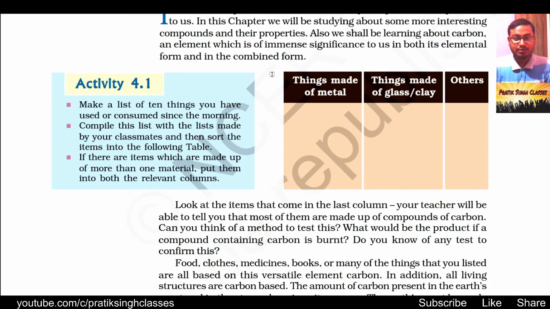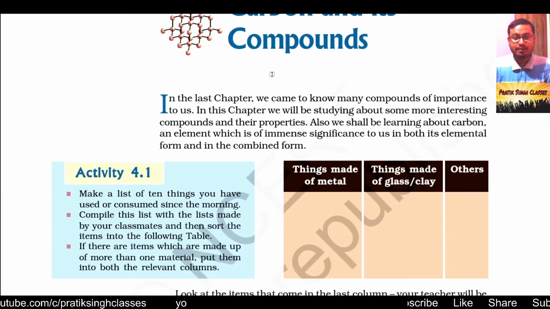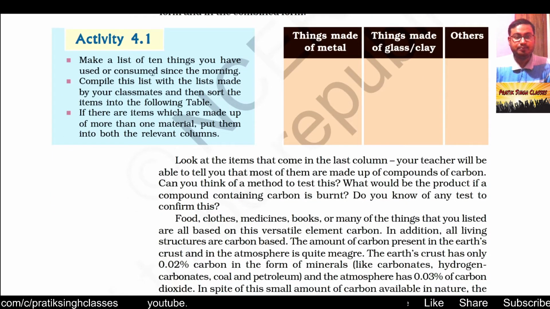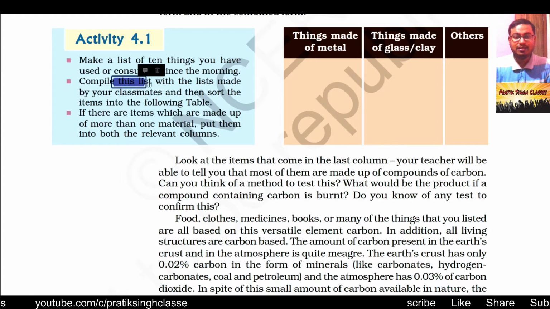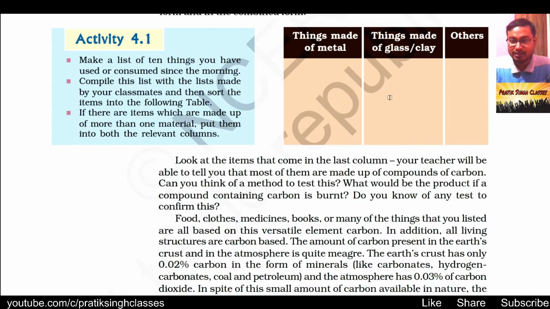Before we start our chapter carbon and its compounds, let us do activity 4.1. Make a list of 10 things you have used or consumed since the morning, compile the list with the list made by your classmates, and then sort them into the table given next to it. If there are items which are made up of more than one material, put them into both the relevant columns. Like, what are the things you have consumed since morning, and what are the things used to make them.